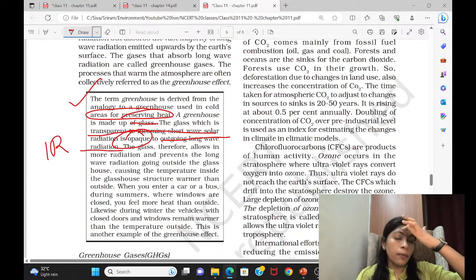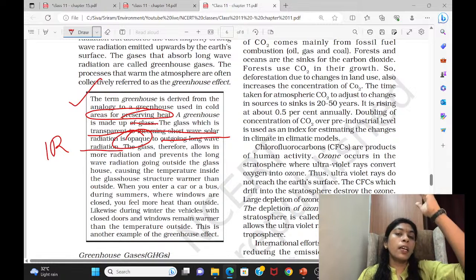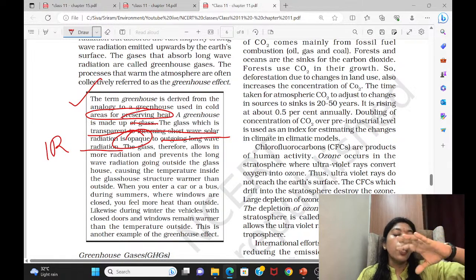Before reaching the earth, some gets reflected by the clouds, and almost all the rest reaches the earth. The earth absorbs that incoming solar radiation. Then, because that incoming solar radiation is in short wave format, they will eject it in the form of long wave IR radiation.